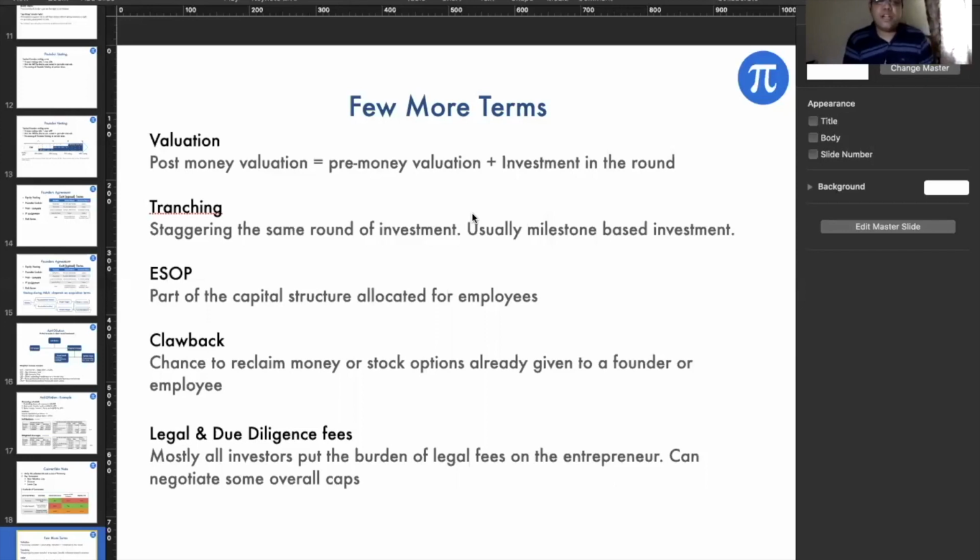given to a founder or an employee, where if they have not performed or if there is some legal case or something which has been against those founders or companies, then we can claw back a certain amount of shares. And obviously the legal and the due diligence fees, whatever we do, this is also part of the entire term sheet, where we mentioned that this will definitely be borne by the company where we're putting the money. And we can negotiate how much the fees will be. That's what it is.